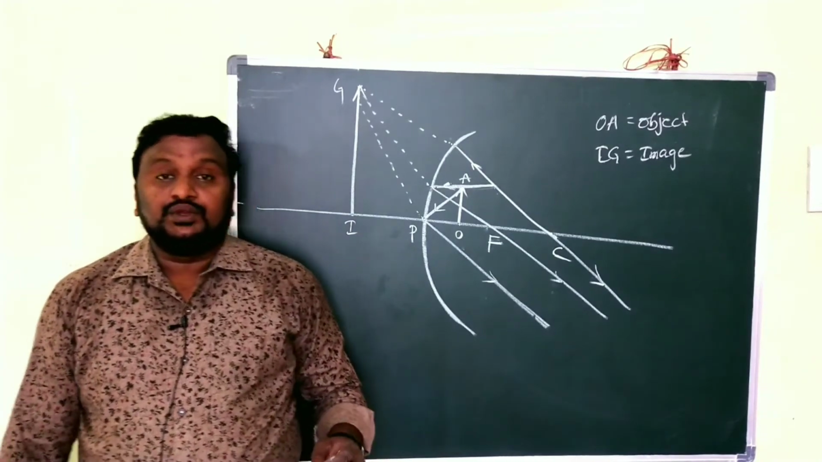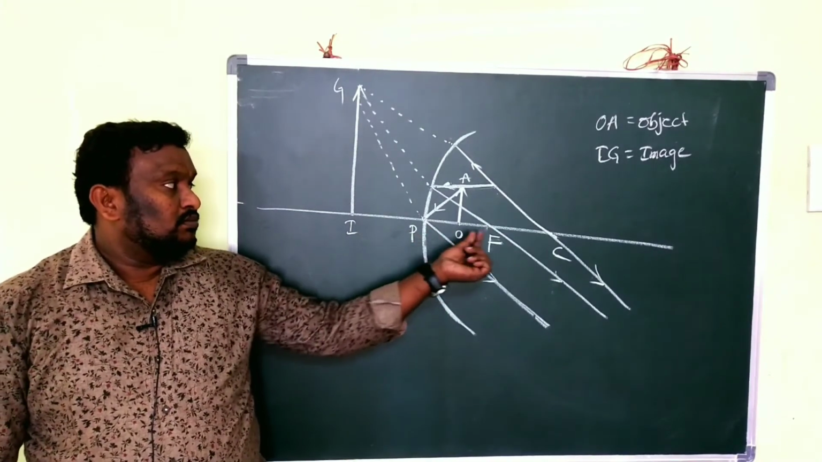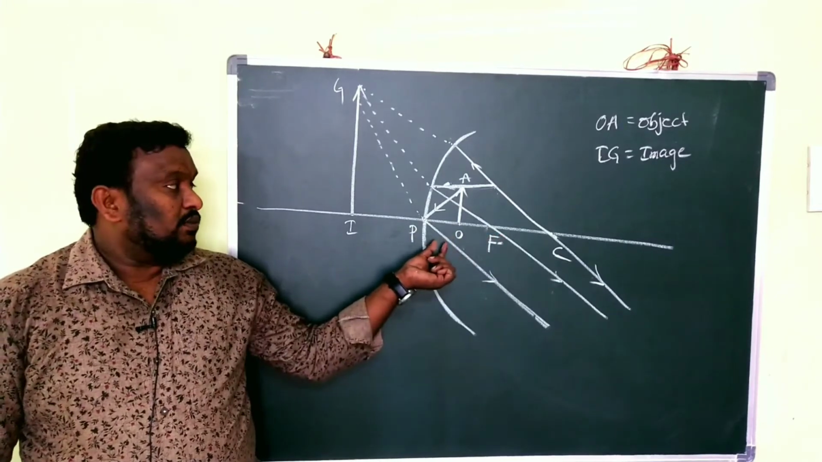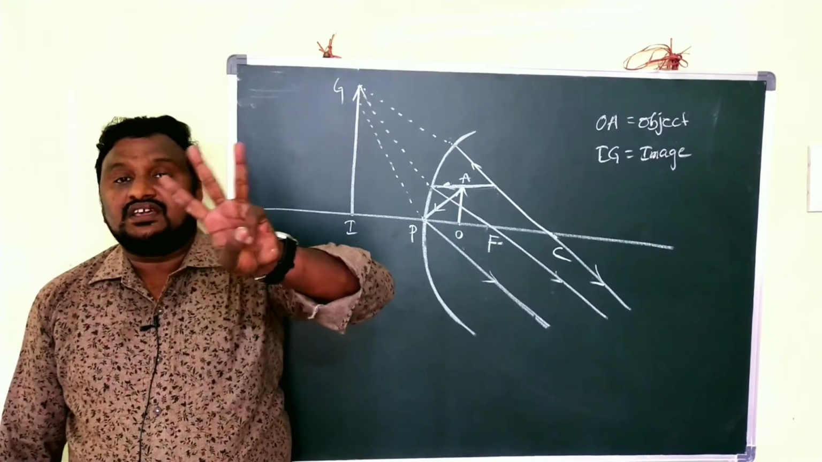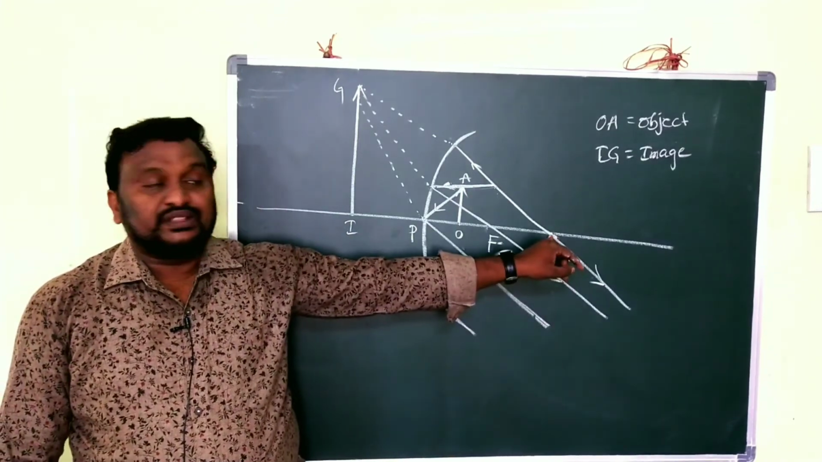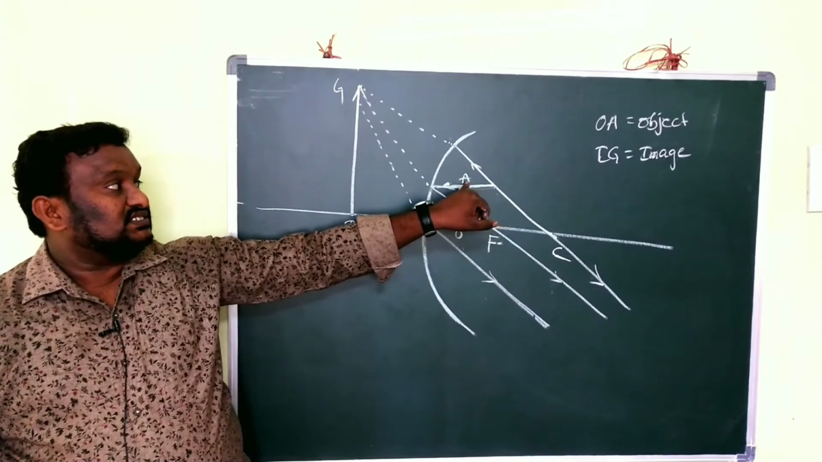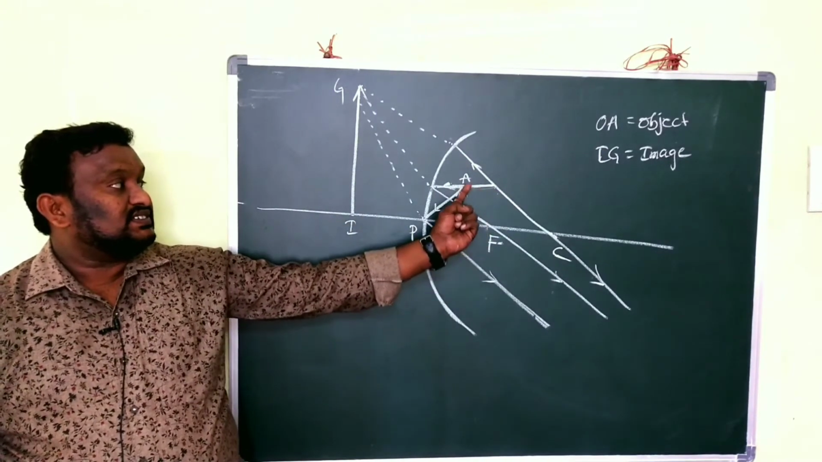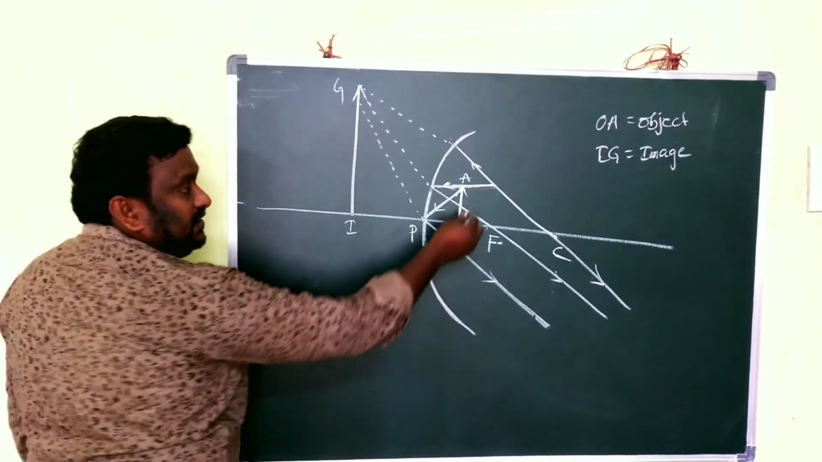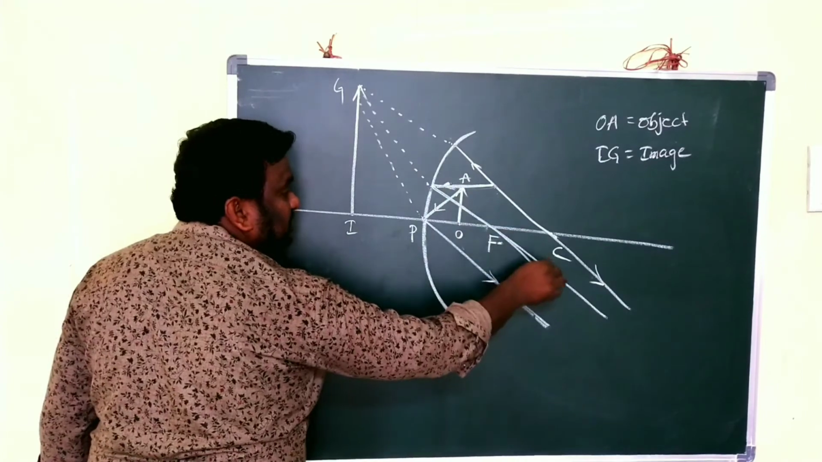Children, I think all of you understand. Simply see here once again. Pole, focus. The object is now in between pole and focus, and we have taken three rays. One passes through the center of curvature, one is parallel to the principal axis. This is what I am showing here. This is parallel to the principal axis. After reflection it passes through the focus.